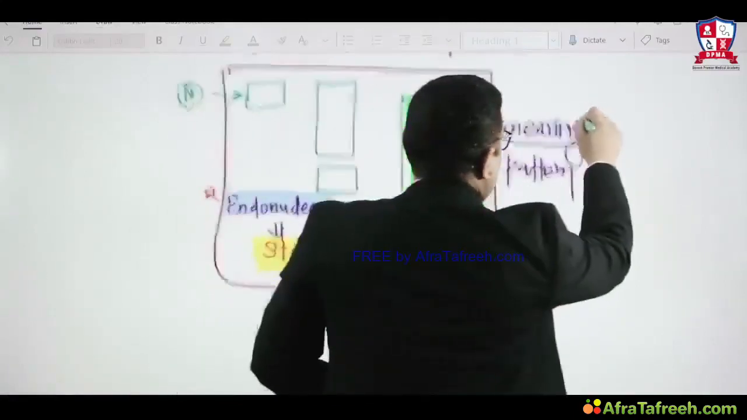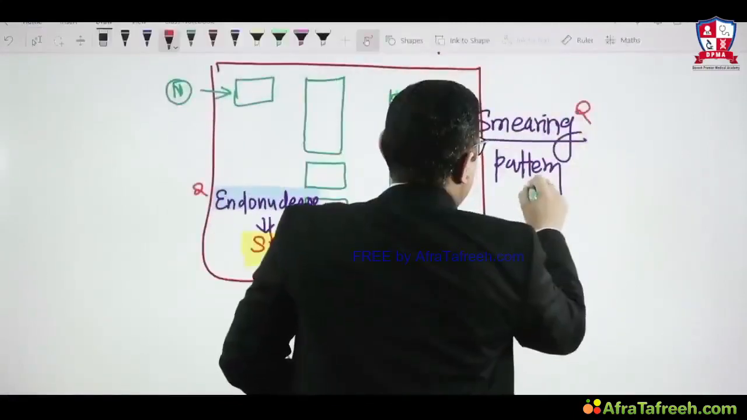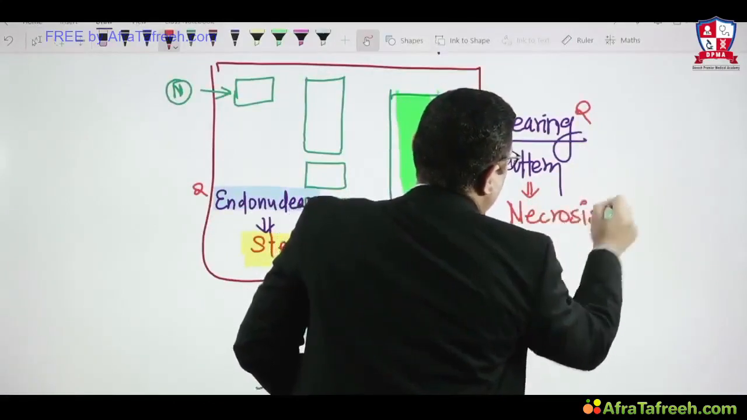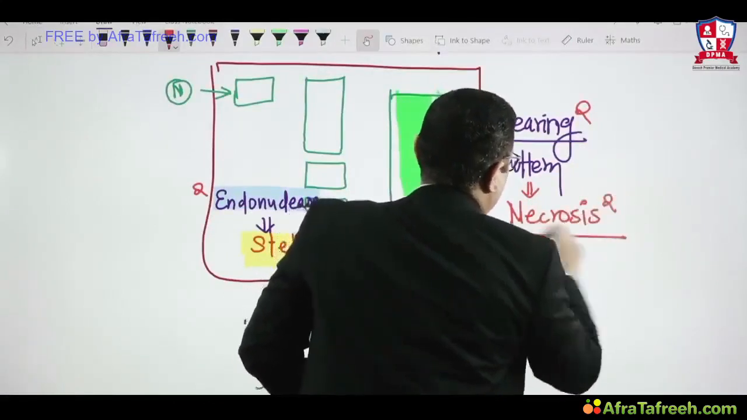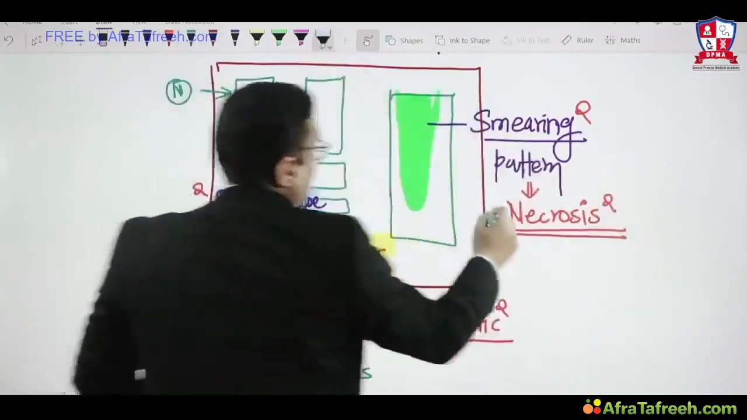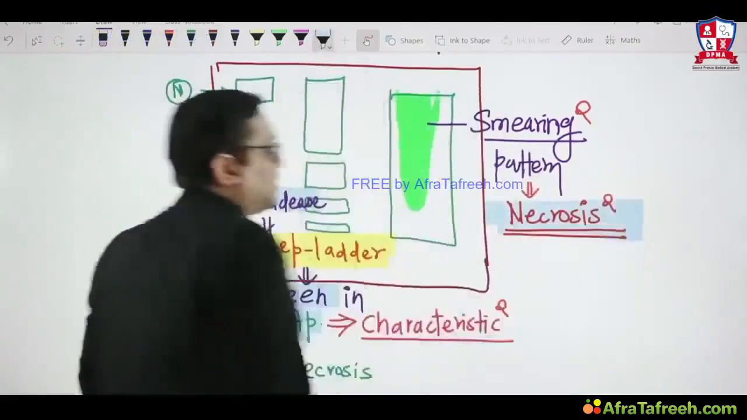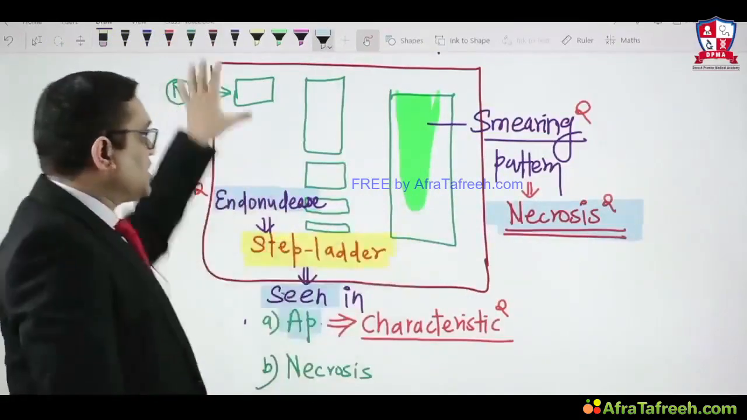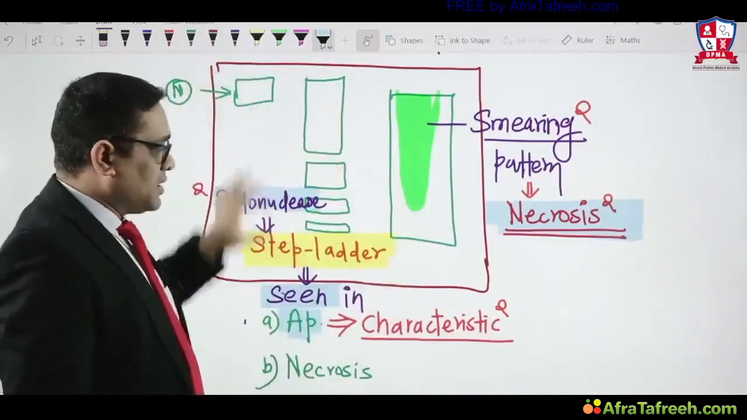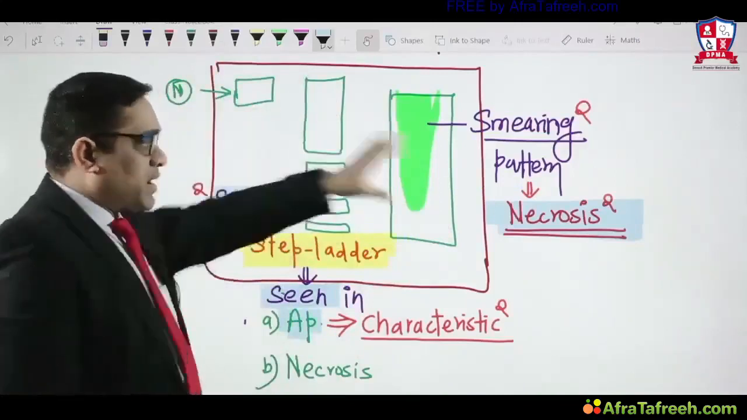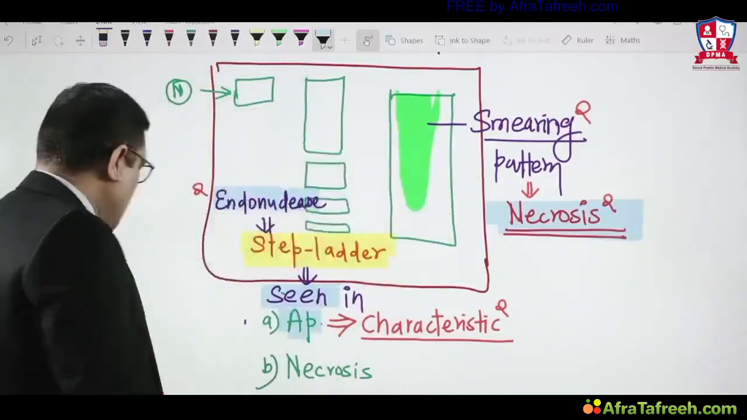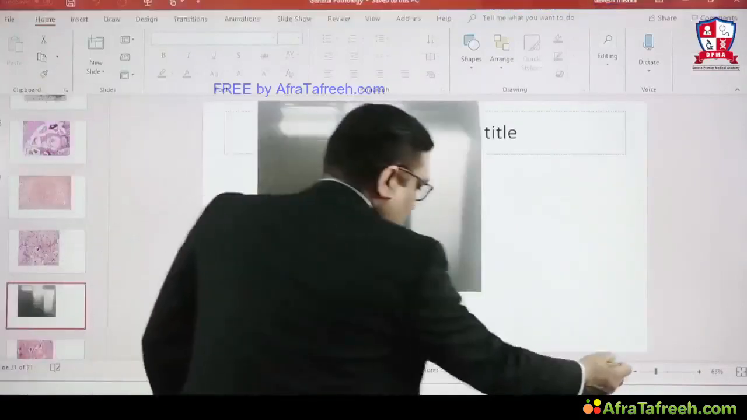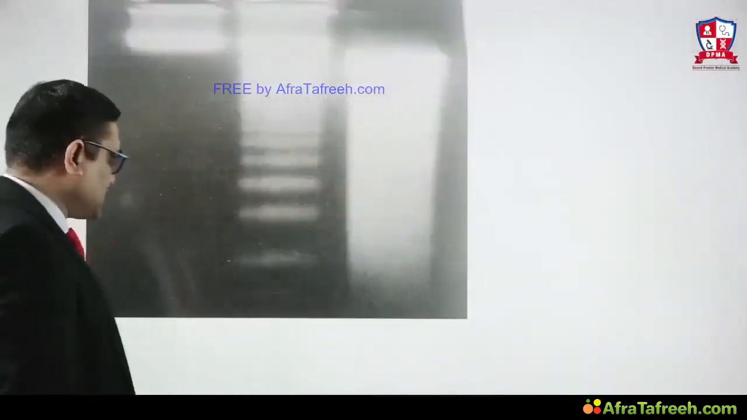So smearing pattern is seen in necrosis, and that was the answer in the AIIMS exam, right? Smearing is seen in necrosis. So now we can see that in agarose gel electrophoresis, there are three things: normal, step ladder, and smearing pattern. The smearing pattern was an AIIMS question in 2016. Now I'll demonstrate the diagram. You can see this picture of the agarose gel electrophoresis, as I have discussed.